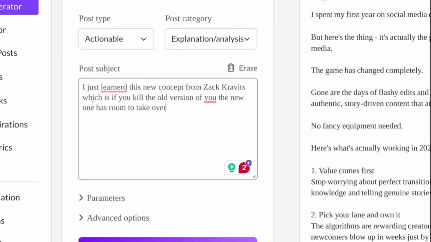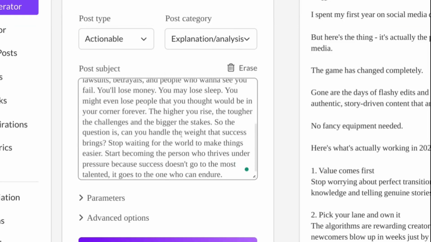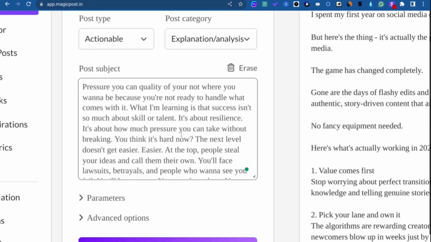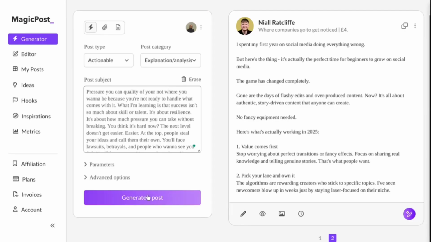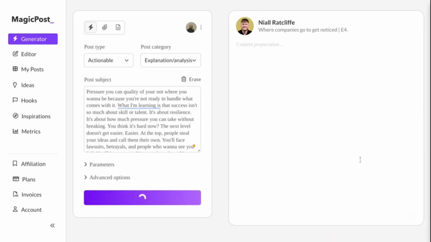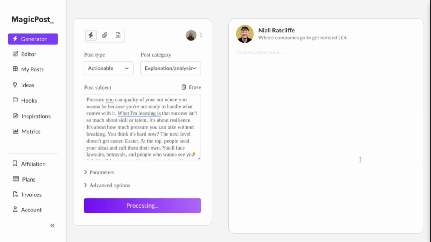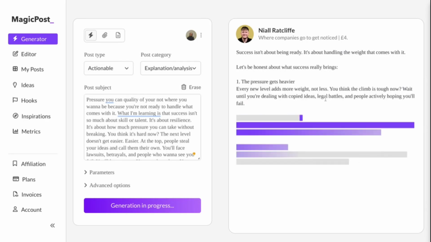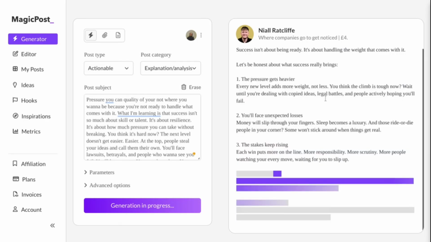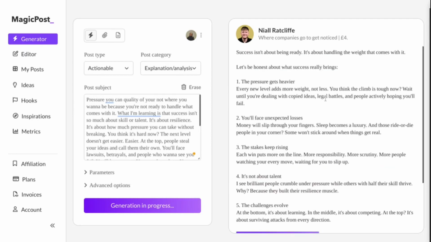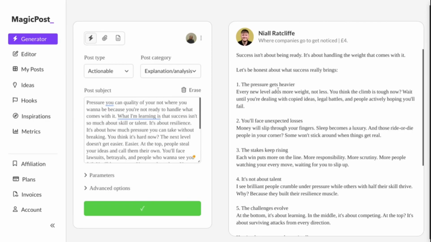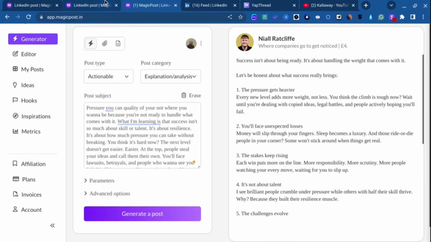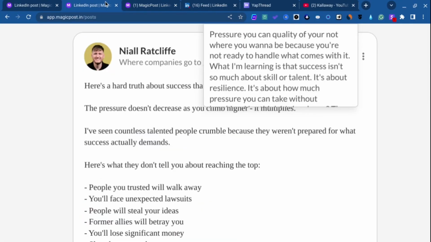I'm just going to paste the subject of the post, and let's say I want to generate a new version of the post. Or, let's say the post performed well, then you just regenerate it. In a sense, you're repurposing the original post. You kind of get what I'm saying. Hopefully you do, but that's one of the ways that you can go about repurposing one of your best performing posts.